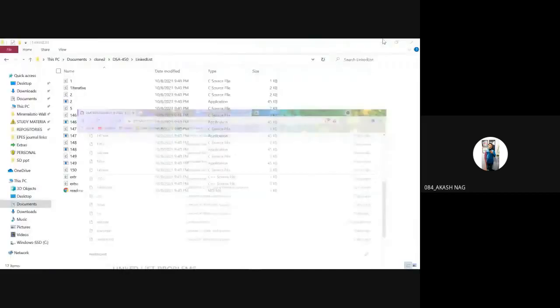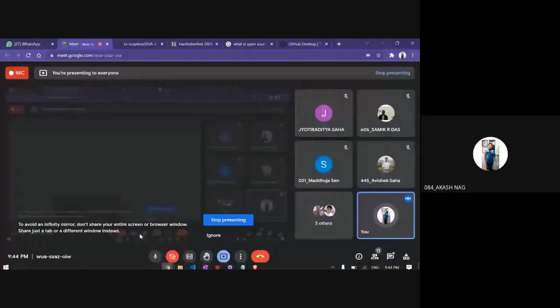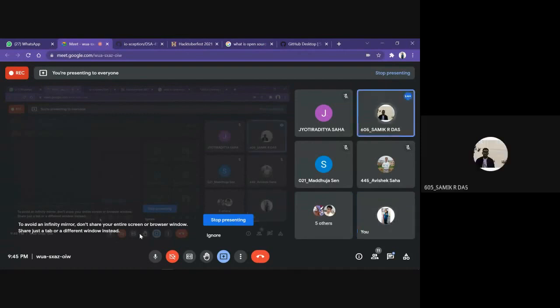So up till this, any more doubts? So I can resume my Hacktoberfest. How to contribute to Hacktoberfest? Anything more? Samik, if you are having any doubts, please tell me. No, it's okay. Sure. If you are having any kind of doubt, feel free to tell me. Yeah, it's a bit complicated.